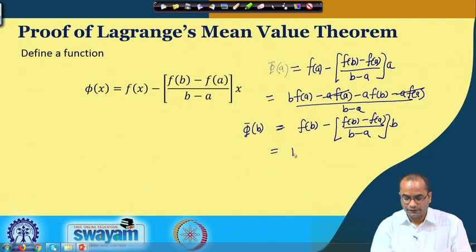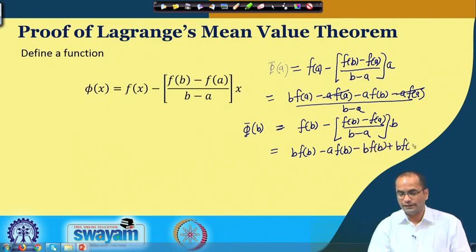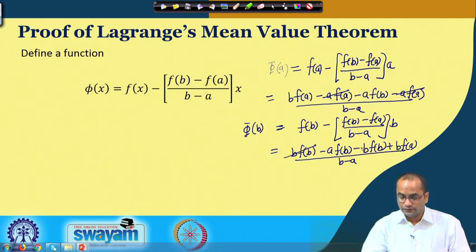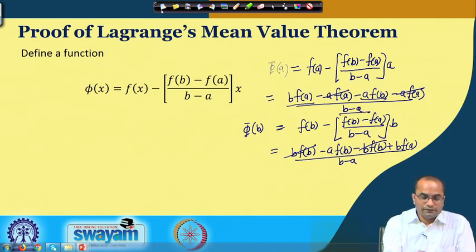So, if I simplify this now, f B minus A f B minus B f B plus B f A divided by B minus A. So, in this case this B f B gets cancelled and we get B f A minus A f B over B minus A. In the earlier case also we got B f A minus A f B over B minus A. So, the function is taking the same value at A and B, and if we recall again, the condition